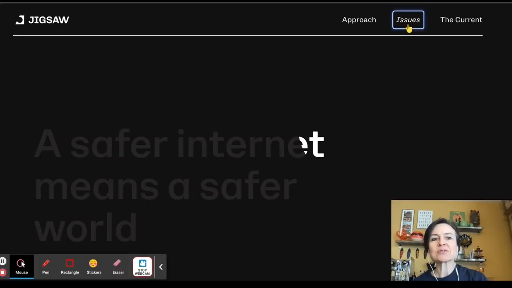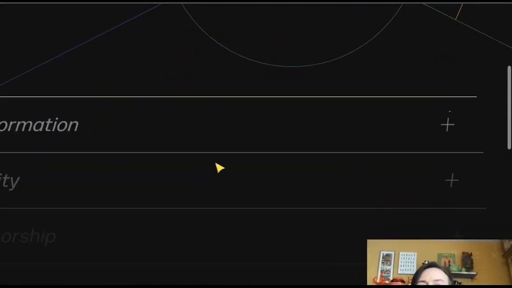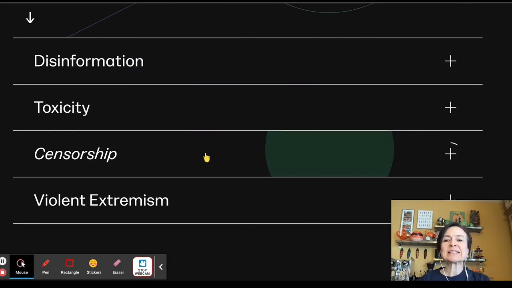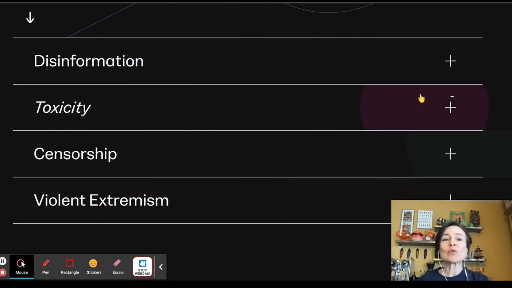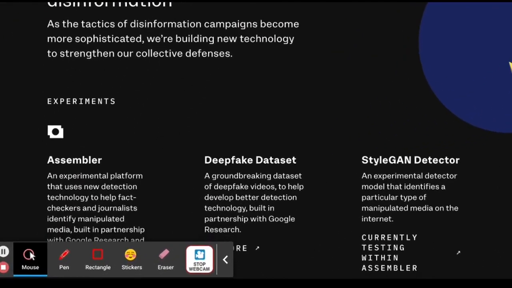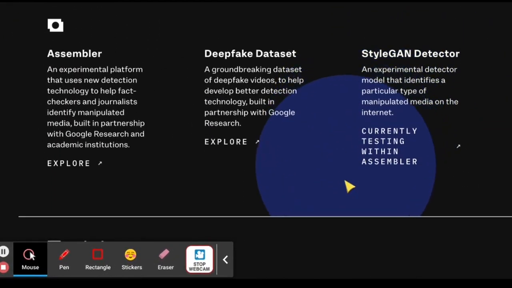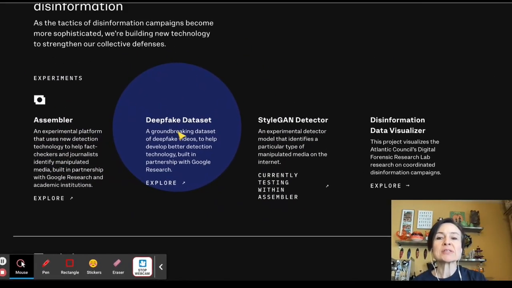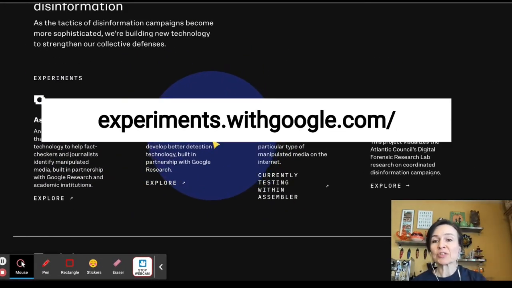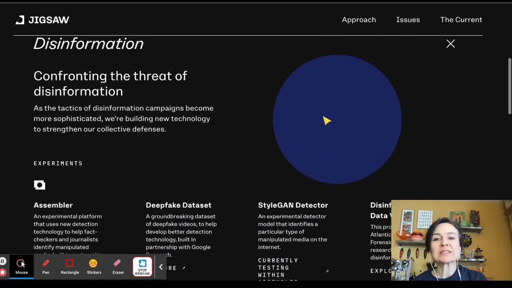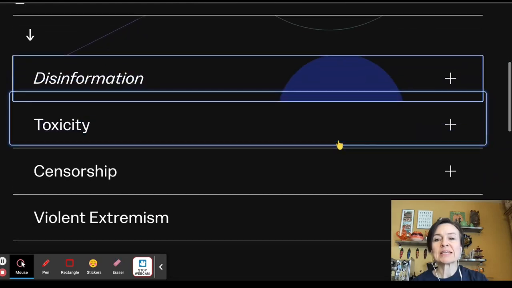What are those issues, you ask? Well, I'm glad you asked. We're going to click on the Issues tab, and we'll see right here a list of the things that they're focusing on: disinformation, toxicity, censorship, violent extremism. If we click on any one of these on the plus sign here, we get a drop down and we can see some of the experiments and products that Google and its partners, often at experiments.google.com, are creating and working on to deal with this type of internet safety issues.